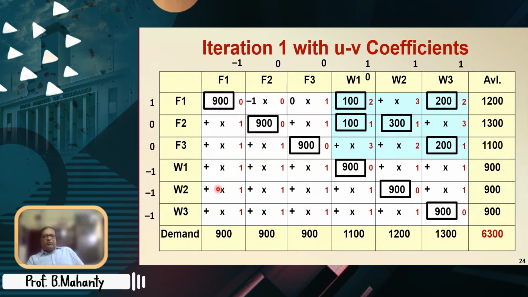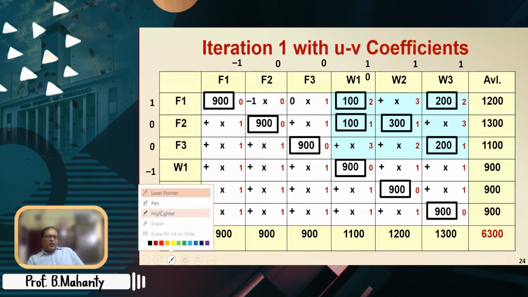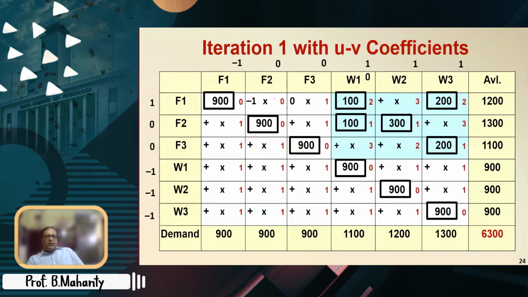Now, interestingly, if you observe, these all are ones, but there is a 0 at F1, F3 and there is a minus 1 at F1, F2. Is it all right? So therefore, we can understand that there will be some entry here. So let us try to make that entry.